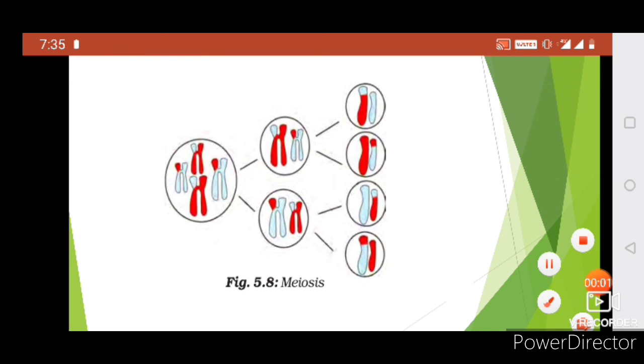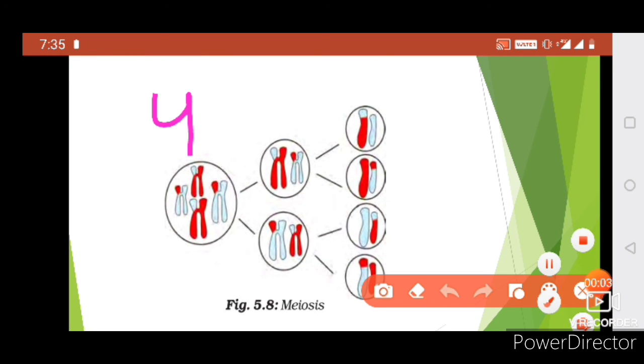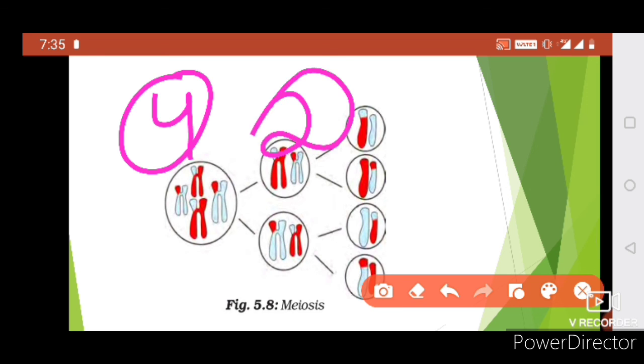So here you can see the difference: here 4 chromosomes are there and it divides in half. Half of 4 is 2, and half of 2 is 1.